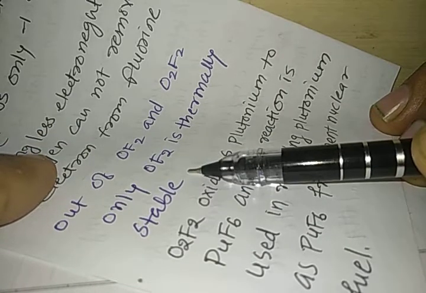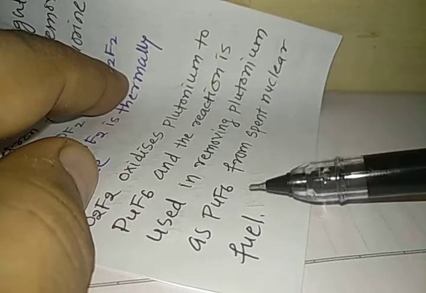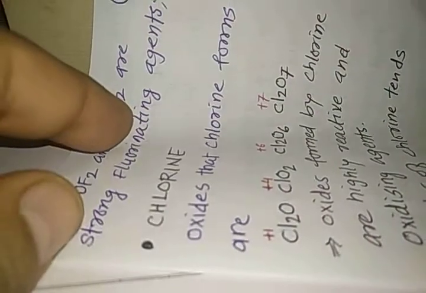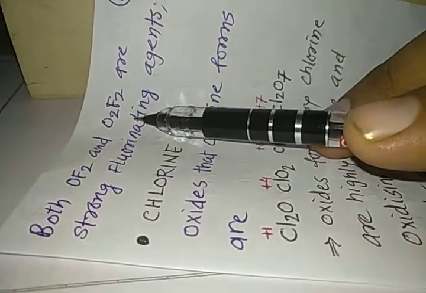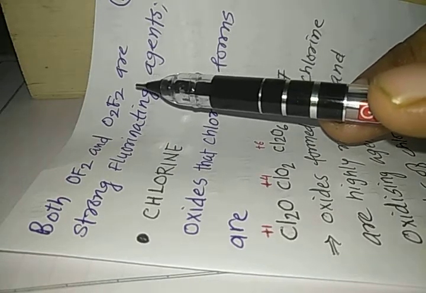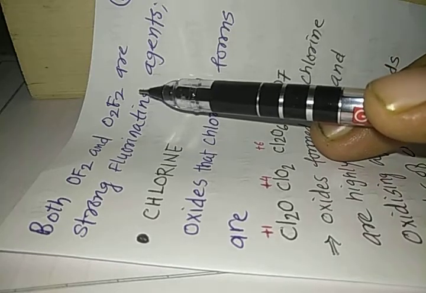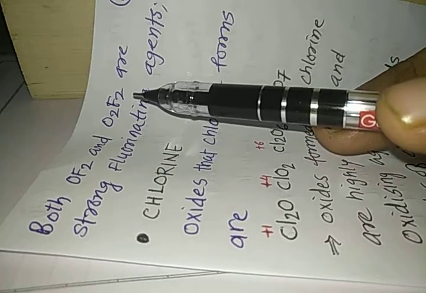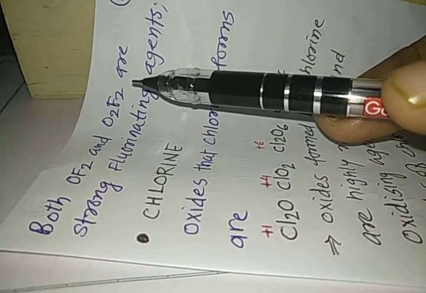But O2F2 is a very good fluorinating agent, and let us understand the use of O2F2. O2F2 oxidizes plutonium to PuF6, and the reaction is used in removing plutonium as PuF6 from spent nuclear fuel. You know, during nuclear reactions, plutonium is produced as a fuel, and if there is spent nuclear fuel available, we can pass O2F2 through it and we get PuF6. This is how plutonium can be taken out easily from spent nuclear fuel.